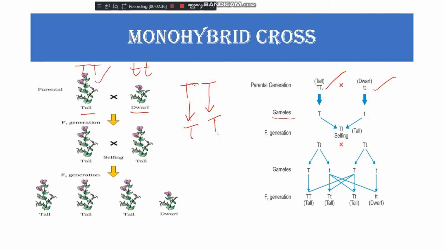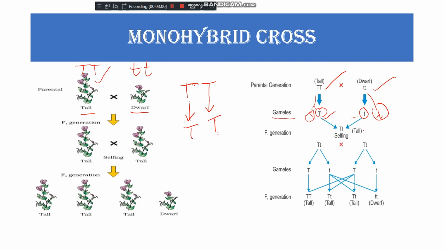Here the two gametes formed are T and T. Similarly here, T and T. These are the gametes. Clear? Then the cross pollination of this T and T. So in the F1 generation, he observed that all the plants were tall.